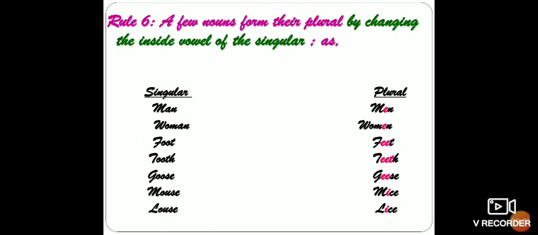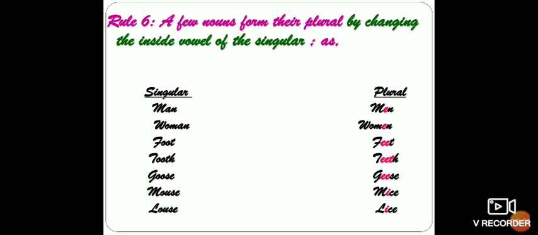Now we'll talk about rule 6. Children, a few nouns form their plural by changing the inside vowel of the singular. So there are certain changes in the inside vowel of the singular. There are vowels in these singulars. We'll change those vowels and we'll get the plural form.